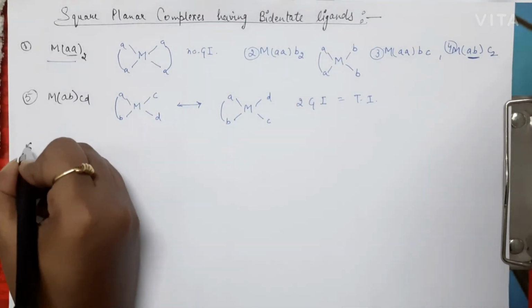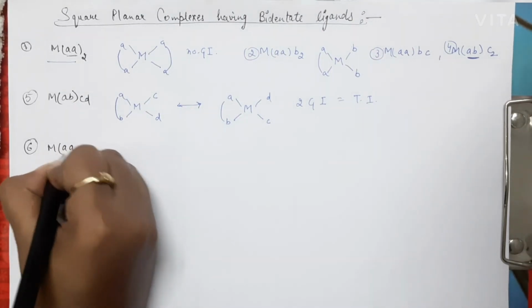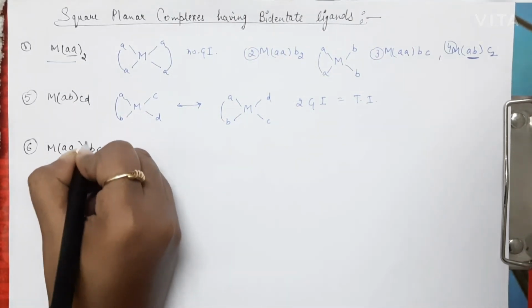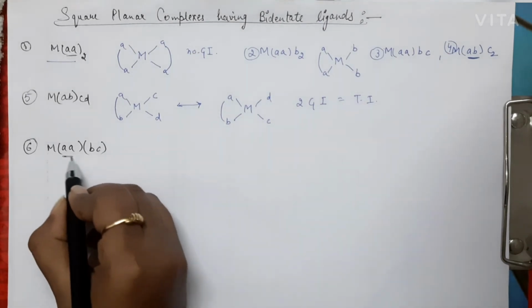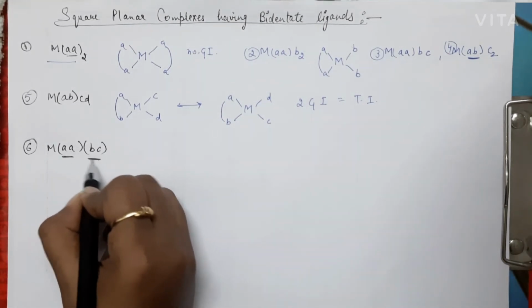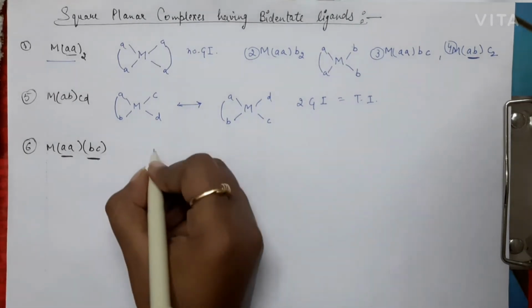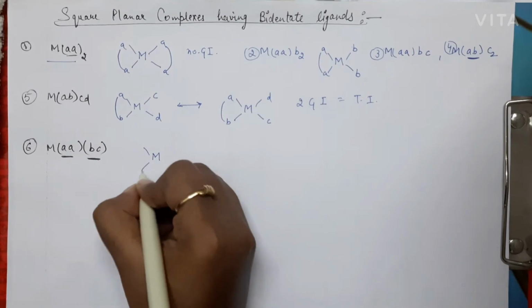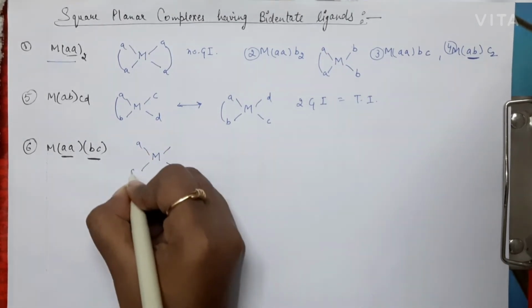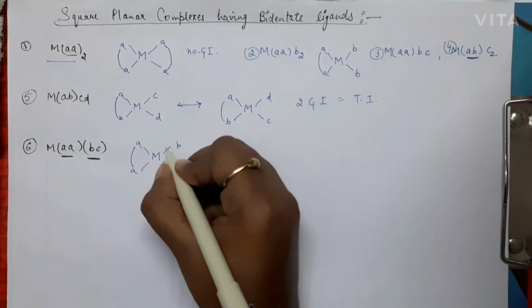Now we'll move on to the sixth category, that is MAABC. Here AA is a bidentate ligand having similar donating sites, and BC is a bidentate ligand having different donating sites. We have this M, this is the first bidentate ligand and this is the second one.